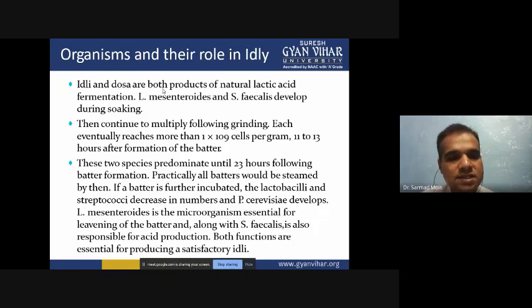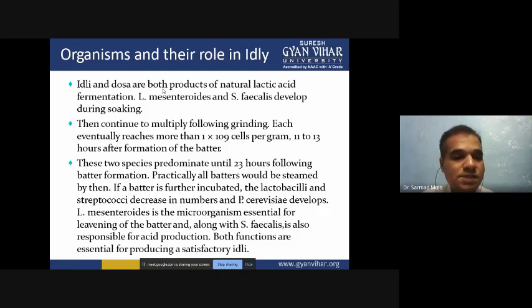Each eventually reaches more than 1 into 10 to power 9 cells per gram. So at 11 to 13 hours of fermentation, it will reach 10 to power 9 cells per gram.